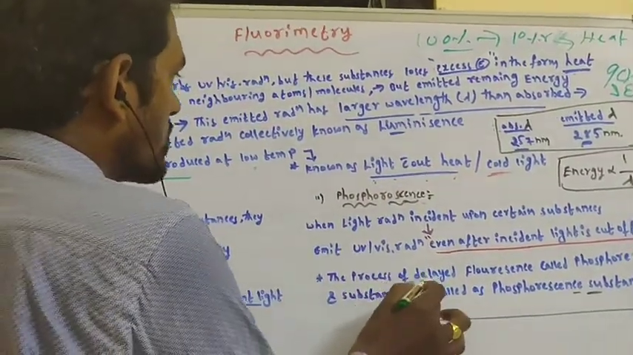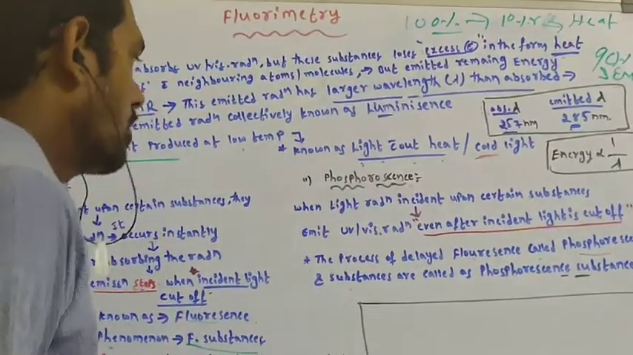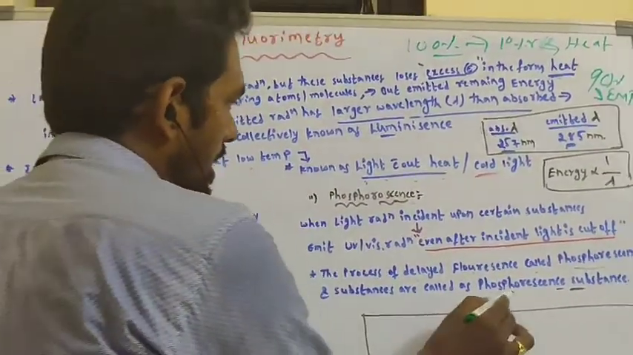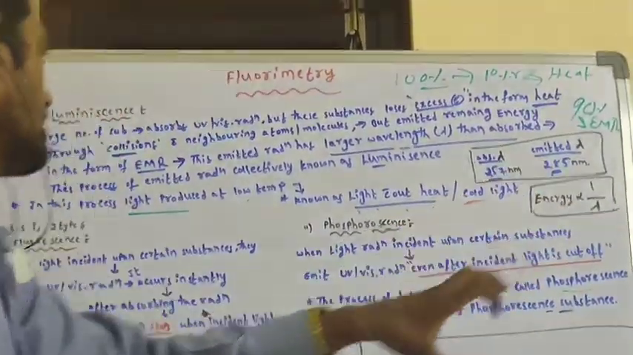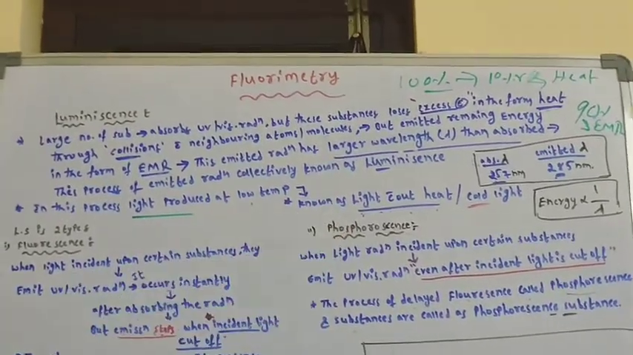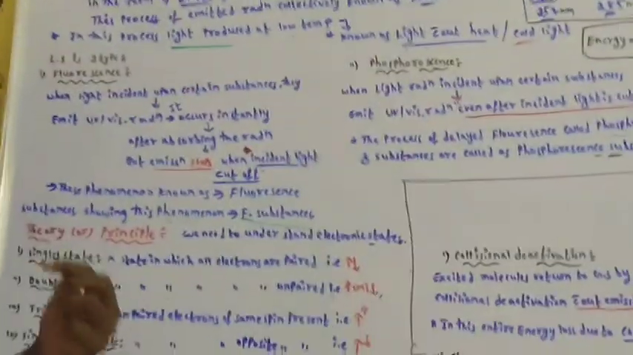So the process of delayed fluorescence is known as phosphorescence, and the substances showing the phosphorescence phenomenon are known as phosphorescent substances. This is fluorescence and phosphorescence. Then coming to the principle or theory of fluorimetry.